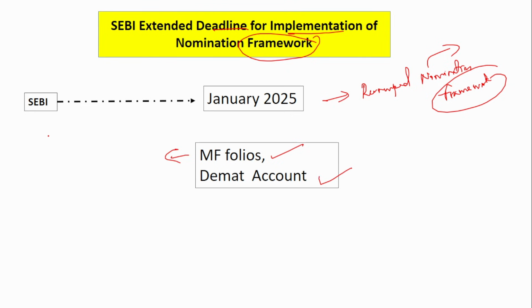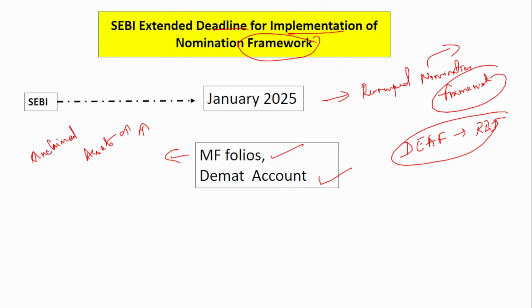It was because in mutual funds and demat accounts, the unclaimed assets kept increasing, kept piling up. Just like in banks, if there is an unclaimed account, after 10 years it gets transferred to the DEAF fund, which is maintained by the Reserve Bank of India. Now the banks are also taking various measures along with RBI to reduce the unclaimed accounts and to get in contact with people who are associated with the unclaimed accounts.